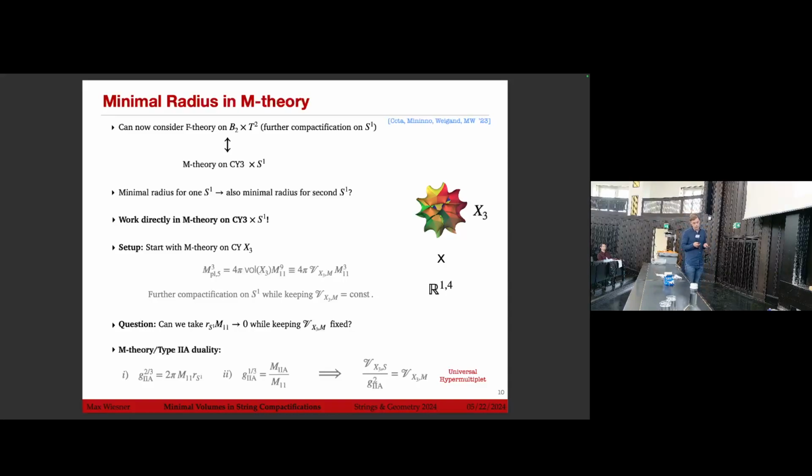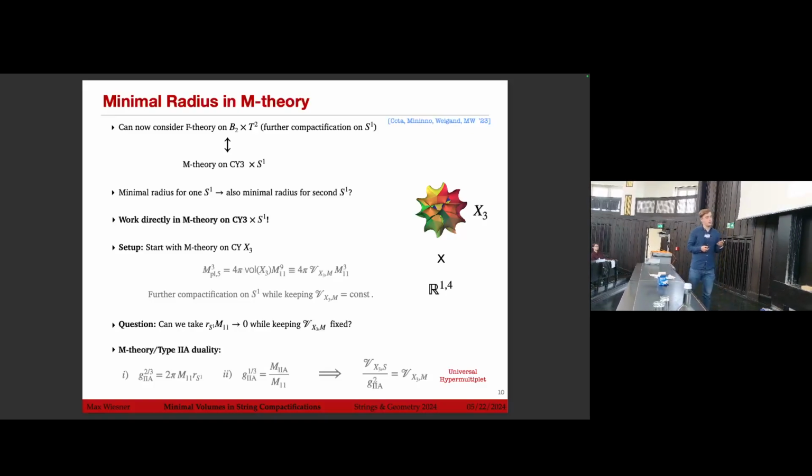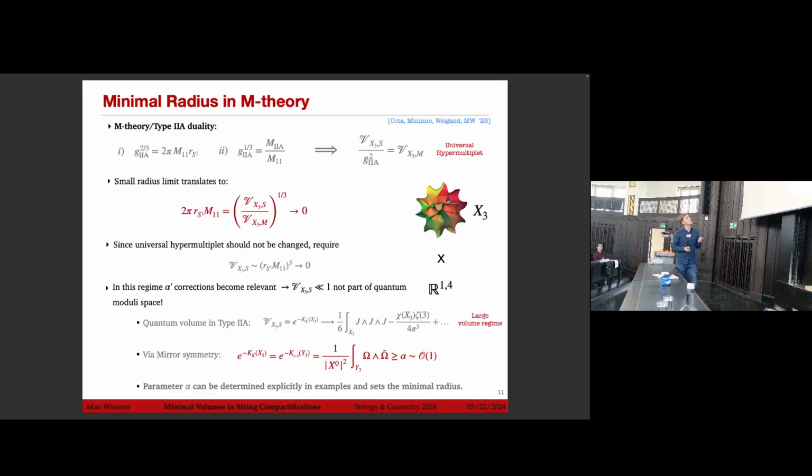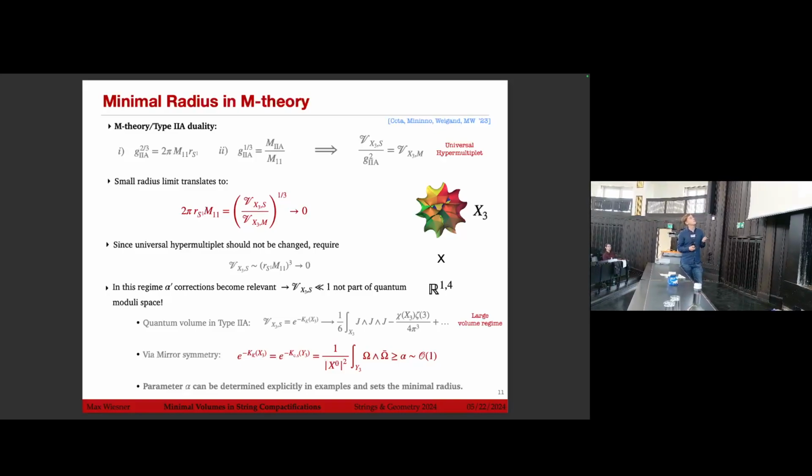we see that, as we all know, the overall volume in M-theory units is a universal hypermultiplet. And so keeping this fixed, we really just move in the vector multiplet case, and we don't touch the universal hypermultiplet. So now the small radius limit, if we just plug in this relation, tells us we want this to go to 0, so this ratio also needs to go to 0. Since we want to keep this fixed, this requires taking the volume of the Calabi-Yau in string units to 0. Of course, in this regime, we know that the alpha prime corrections become important. And one can actually show that this limit is not part of the quantum moduli space. How do we see this?